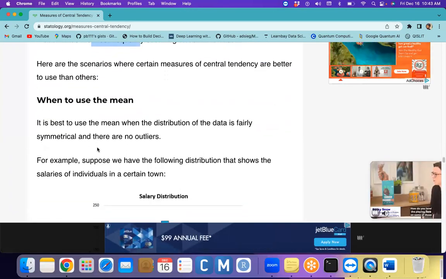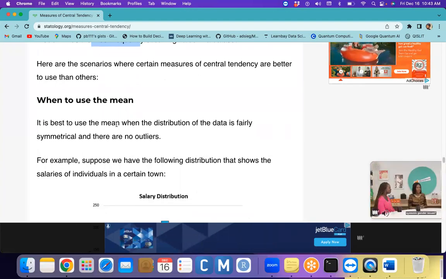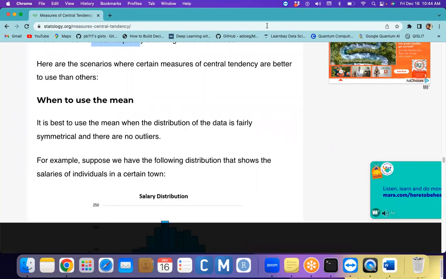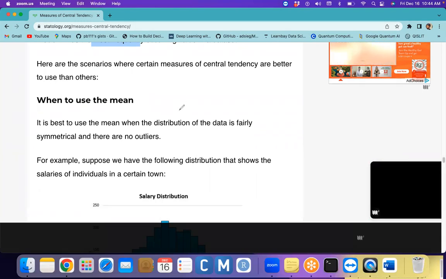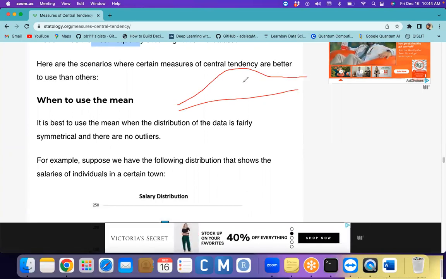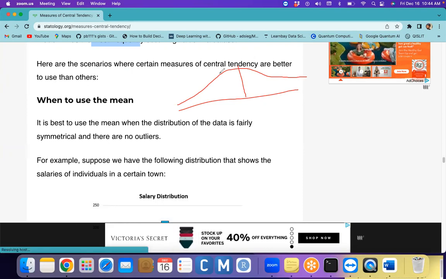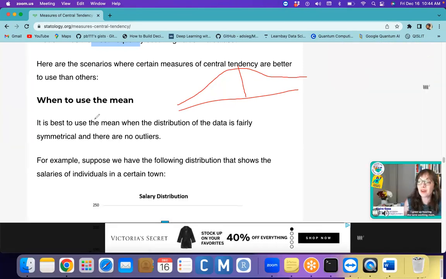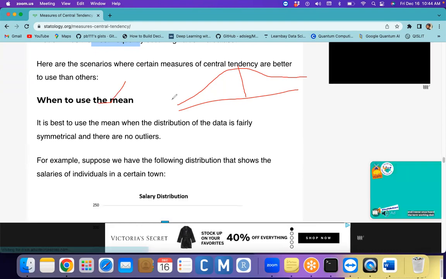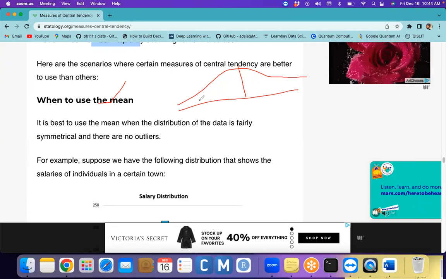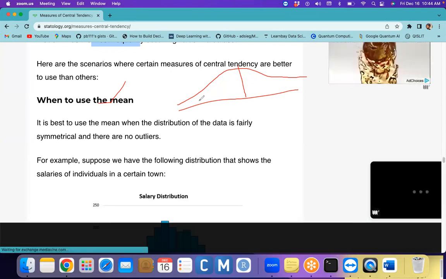When to use the mean? It is best to use the mean when the distribution of the data is fairly symmetrical and there are no outliers. For example, whatever data set we have, when it is distributed, you will get a graph something like this. So this is a symmetric distribution. When the data is symmetrically, normally distributed, the left side and right side are equal parts, and in that situation we can use the mean. You also don't have any outliers, meaning extreme points, some value that may be out of the range, which we call outliers.